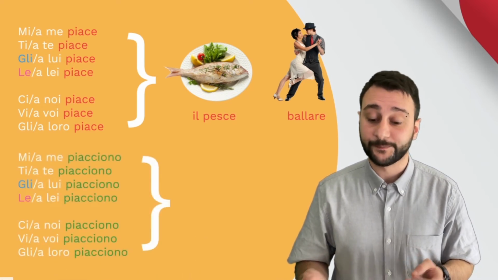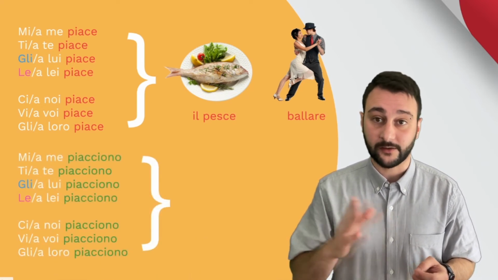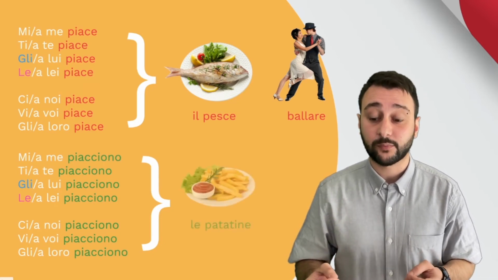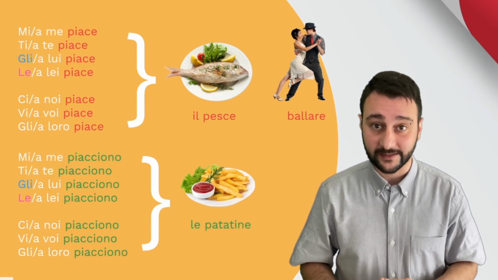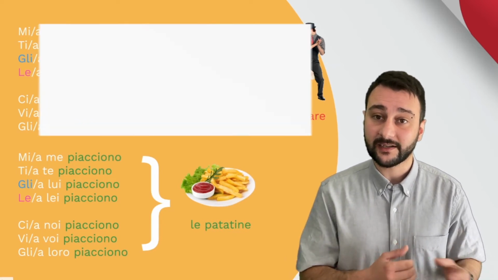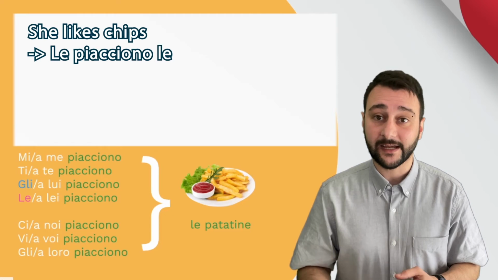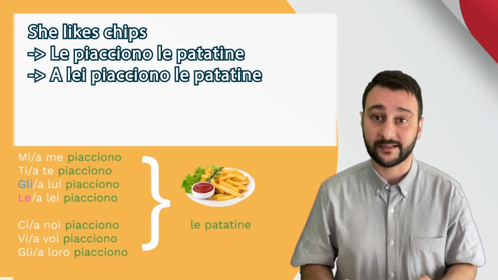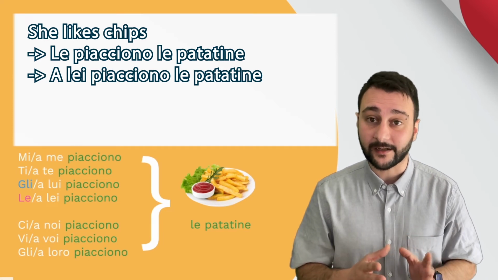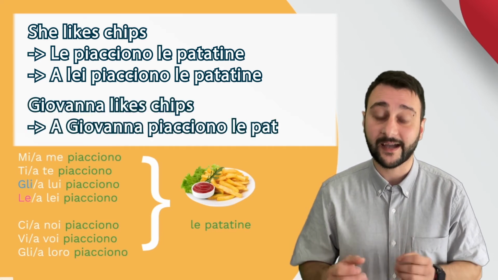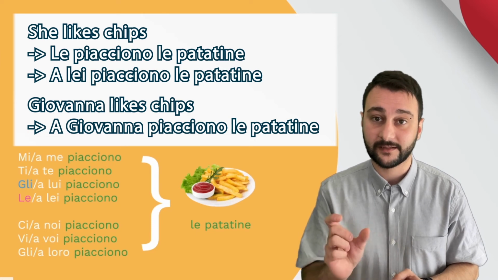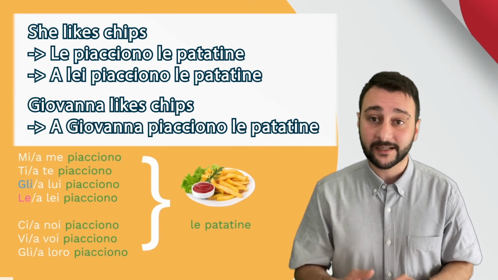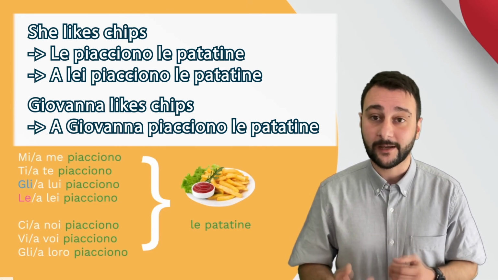Let's see the plural. Same thing, so mi or a me, ti or a te. Piacciono, so I'm expecting something plural. So mi piacciono le patatine. Okay, I can say she likes chips. So le piacciono le patatine, or a lei piacciono le patatine. If I have to say Giovanna likes chips, so I have to use a plus name. A Giovanna piacciono le patatine. A Maria non piacciono le patatine.